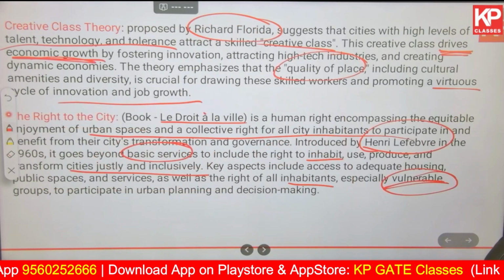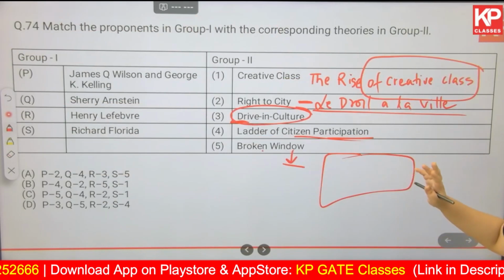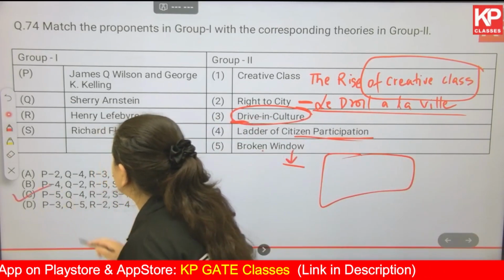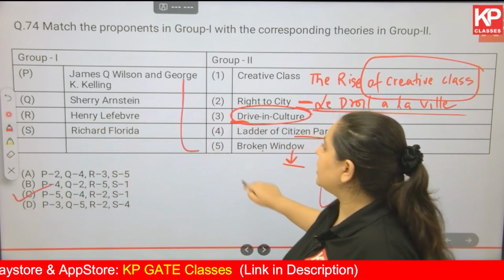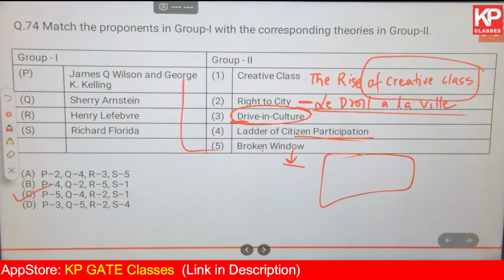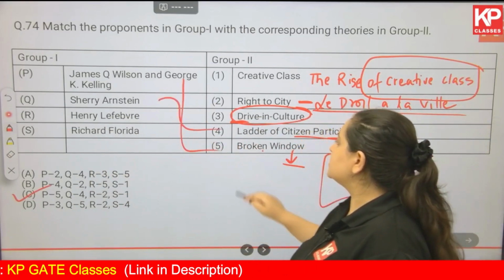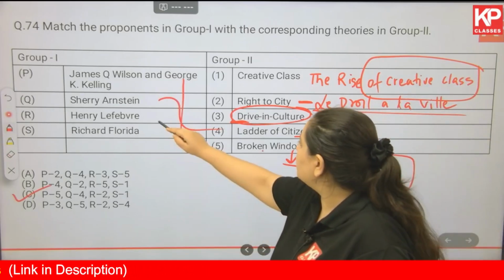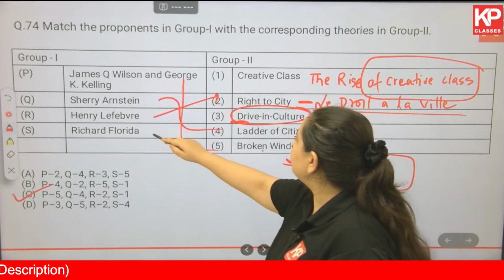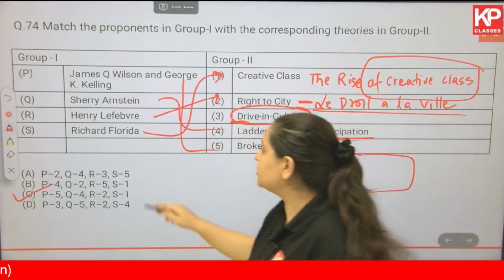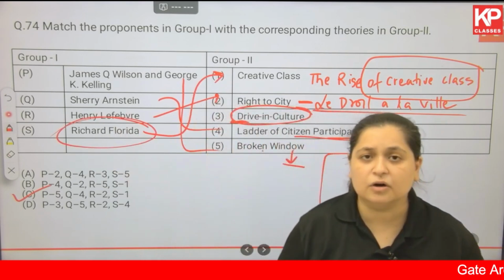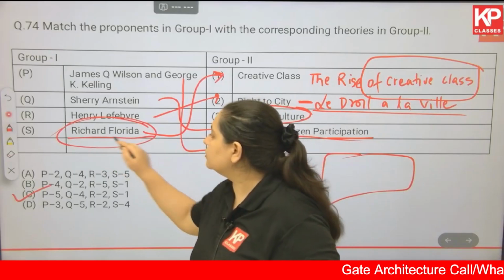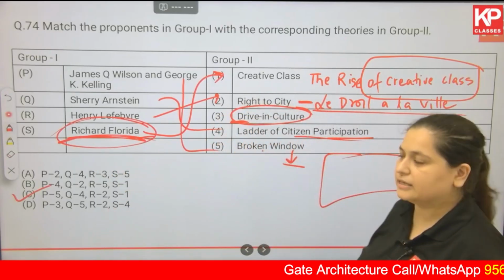Now coming back to the answer, we've already read about it. We already know who gave these theories. The answer is C. P5, broken window, was given by James Wilson and George Kelling. Then you have Q4, ladder of citizen participation, given by Sherry. Then you have Henri Lefebvre, who has given right to the city, and Richard Florida, who has given the creative class. Richard Florida is a very well-known name in urban sociology. So just in case you are also studying urban sociology, go into the depths of the works of Richard Florida. That is going to be very helpful.